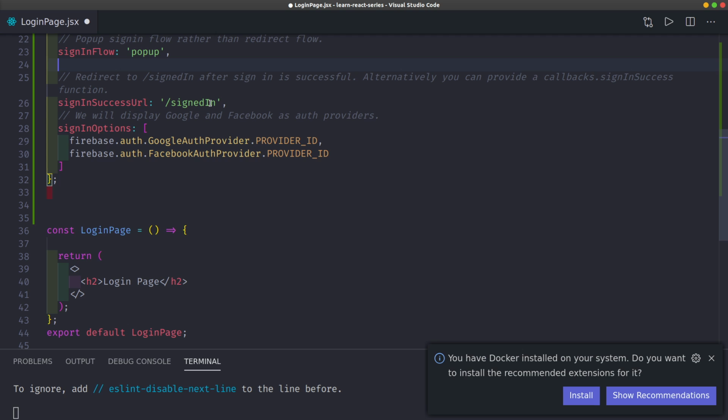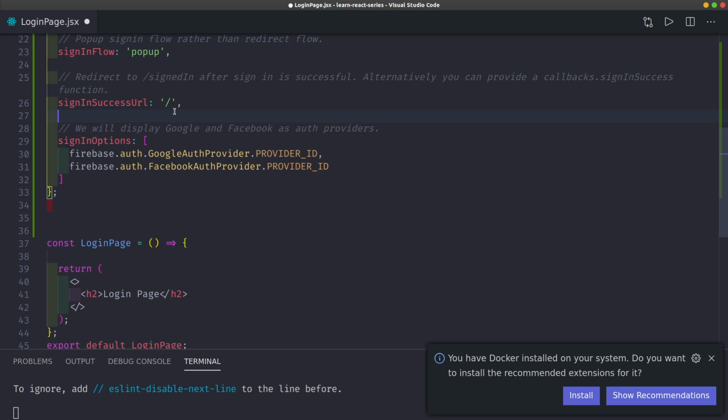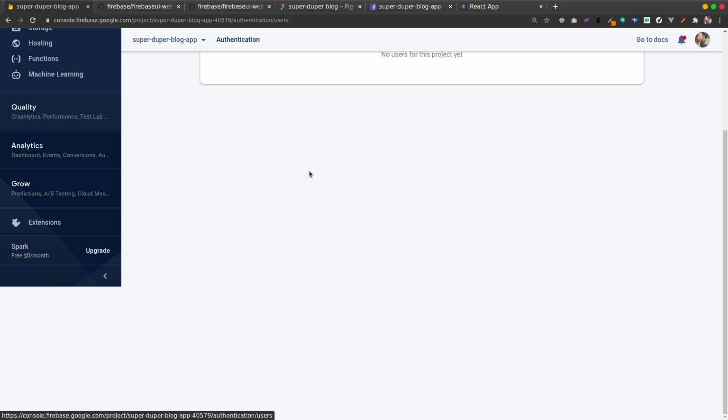Now let's say the sign in options. This is what's important; other parts can always be changed. Together they have one called Firebase auth Google provider, and Firebase auth Facebook provider. Of course, if you look at our application here on Superblog app, and look at authentication and our providers, we have sign in methods, we have all these providers together. So how do I get the one which I want?